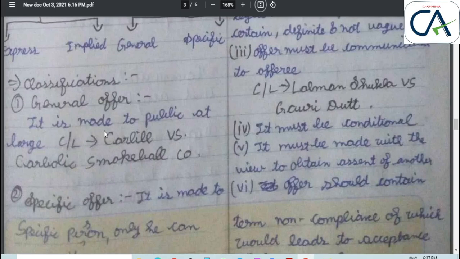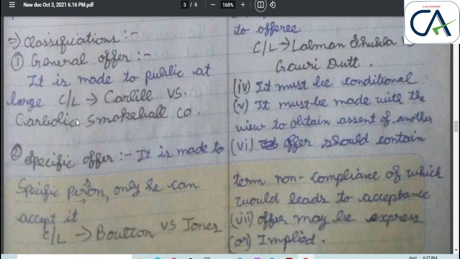General offer means it is made to the public at large. There is a case law, Carlill versus Carbolic Smoke Ball Co. The Carbolic Smoke Ball company made a general offer in a newspaper that anybody affected by influenza after using their smoke balls, they would pay £100.